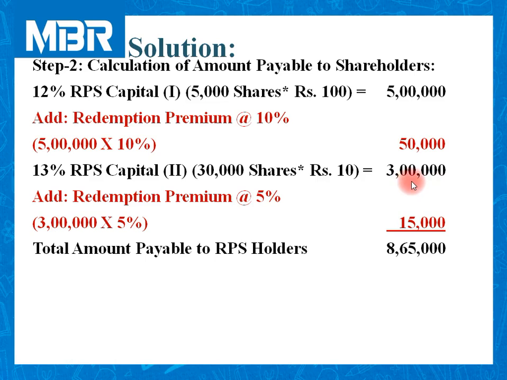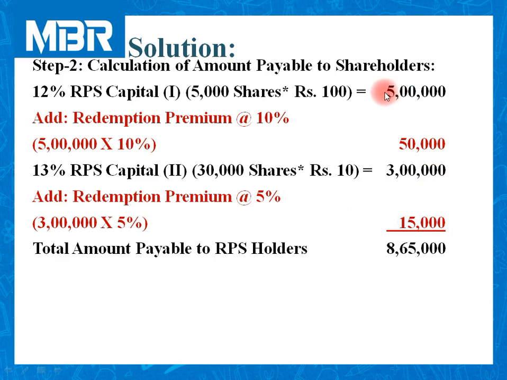For your reference, you can classify the information: 5 lakhs rupees for capital, 3 lakhs rupees for capital. So total capital part is 8 lakhs. 50,000 rupees is available on your screen in red color font. 50,000 rupees for premium and 15,000 rupees for premium. So 50,000 plus 15,000, total premium 65,000.